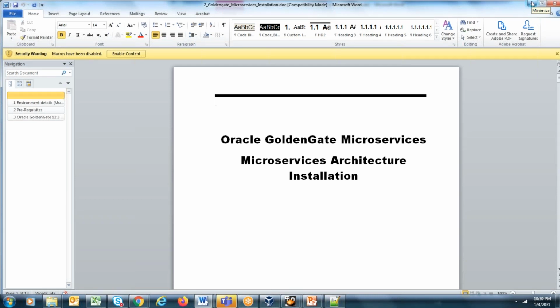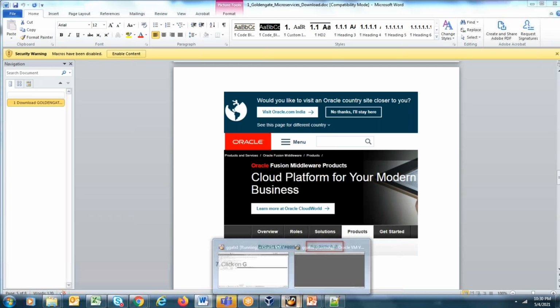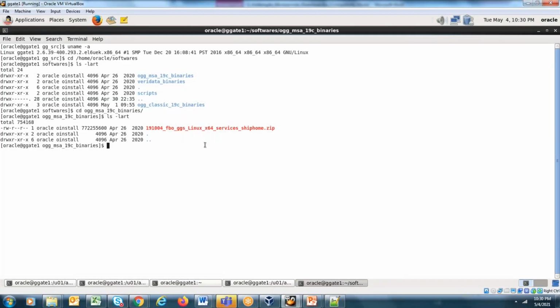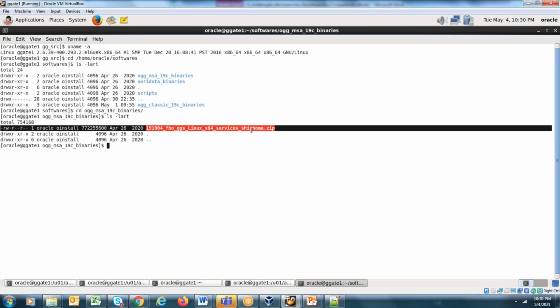In the next session, we are going to start with unzipping the software and then we'll proceed to installation of Oracle GoldenGate microservices. We'll create the directories and then proceed to installation. So in the next session, we are going to do the installation of microservices and then we'll also do the prerequisites for setting up Oracle GoldenGate.